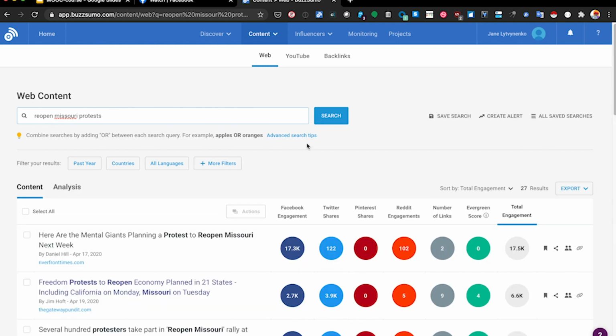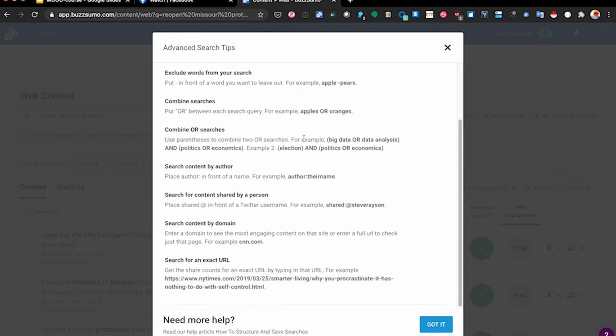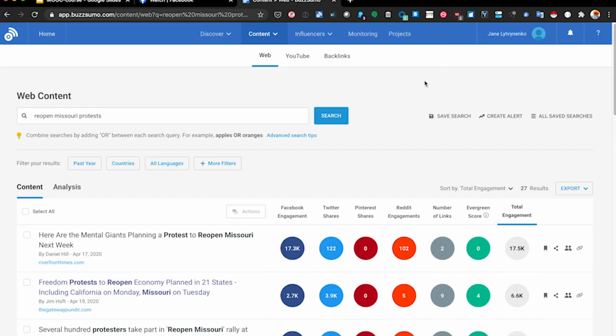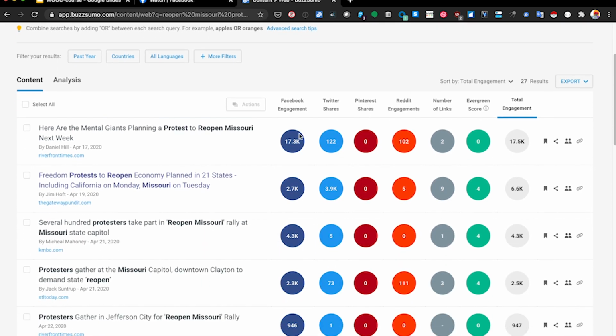Now, there are advanced searches just like there are on Twitter. If you click on advanced search tips, it will show you all of the different operators that you can use. But for our lesson today, we're happy to just look at what we have. So as you can see, one of the results is going to be from the Gateway Pundit.